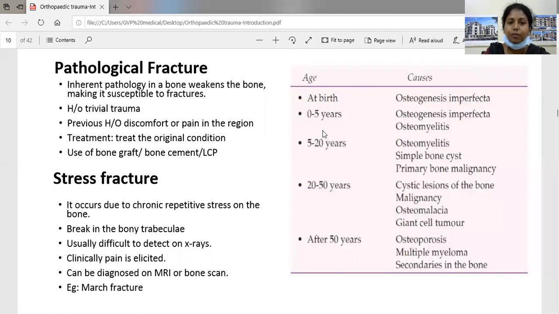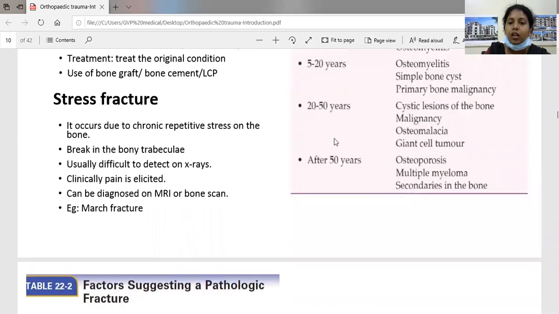These are the causes of pathological fracture at a glance. At birth, the cause is mainly osteogenesis imperfecta. From 0 to 5 years, the causes are osteogenesis imperfecta and osteomyelitis. From 5 to 20 years, the causes are osteomyelitis, simple bone cyst, and primary bone malignancy. For 20 to 50 years, cystic lesions of the bone, malignancy, osteomalacia, and giant cell tumor. After 50 years, the most common causes are osteoporosis, multiple myeloma, and secondaries in the bone.